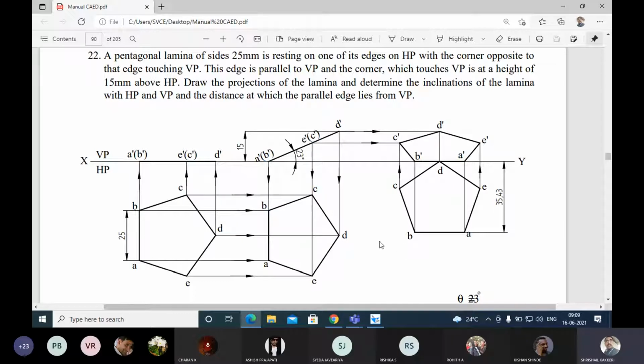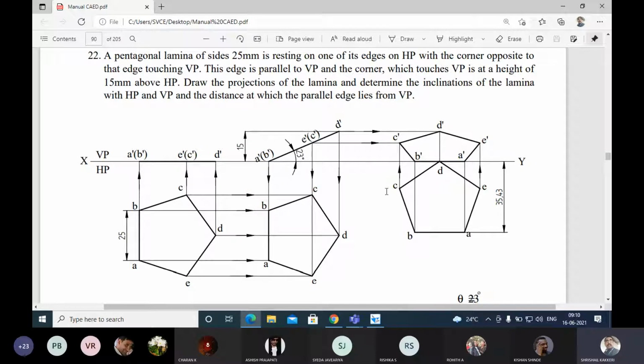A pentagon lamina, 25 mm sides, is resting on one of its edges. So this edge it is resting, and the corner opposite to the edge on which it is resting is on the vertical plane. This point D dash is on the vertical plane, and this D dash is at a height of 15 mm from the horizontal plane.